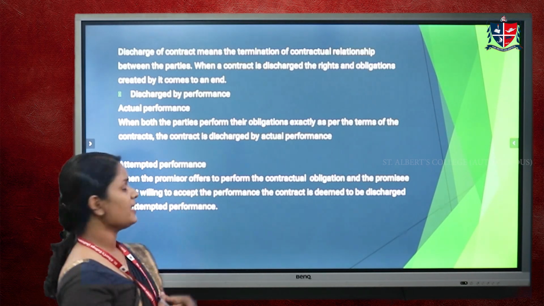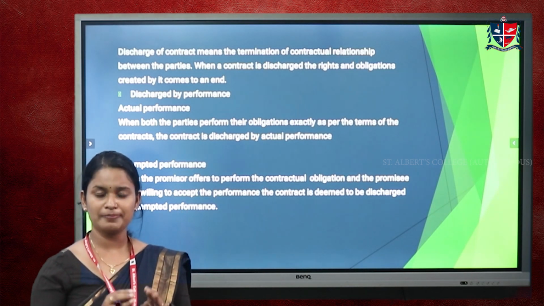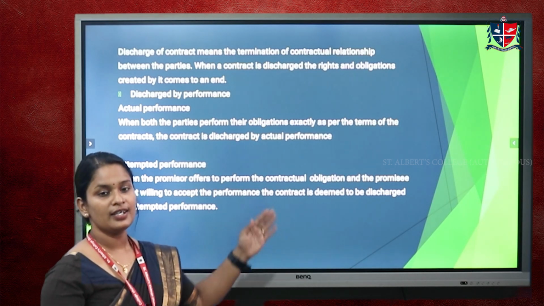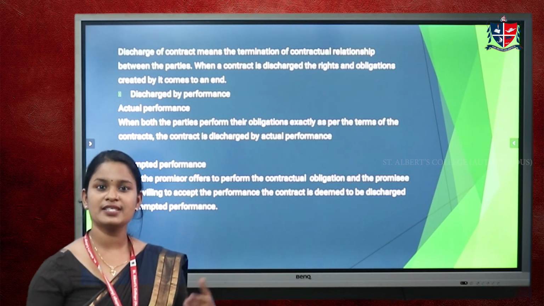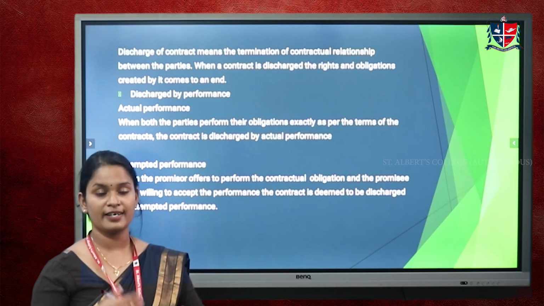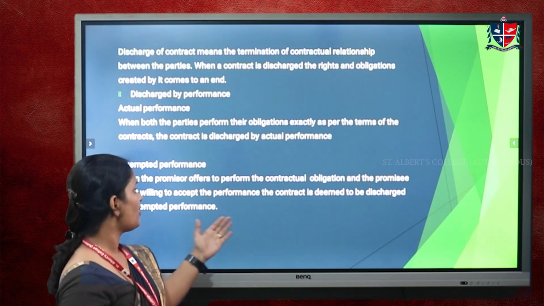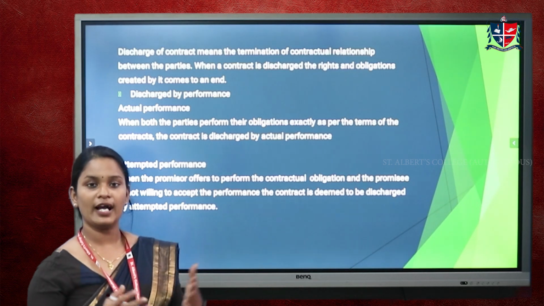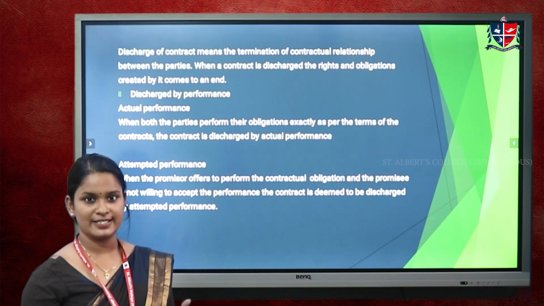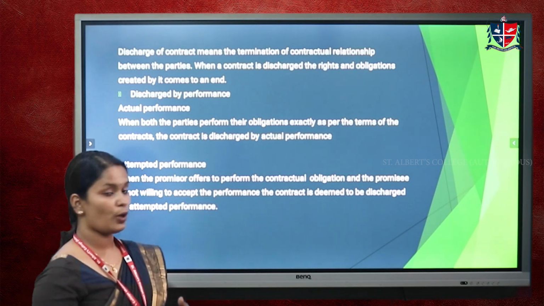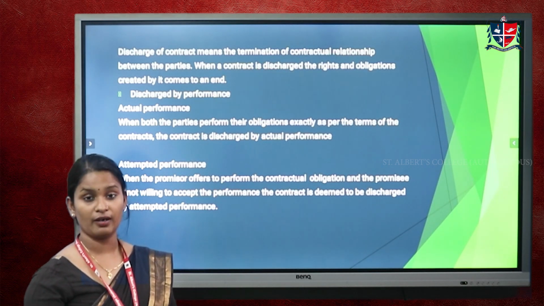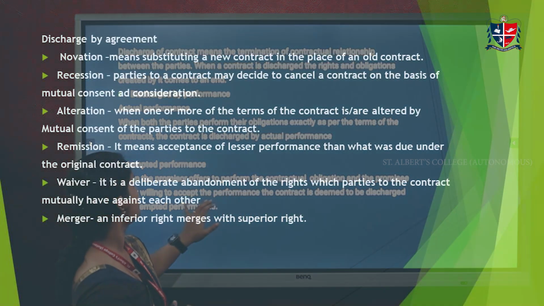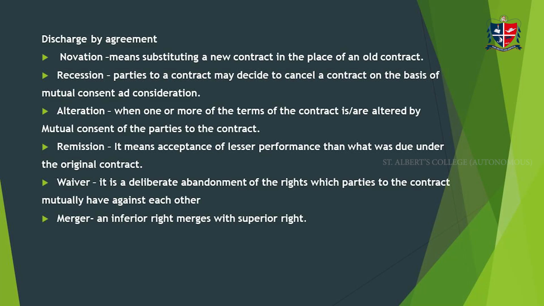The next one is attempted performance, which is slightly different. Here, the promiser requests the promisee to perform the contract, but the promisee refuses to perform. That is known as attempted performance. In law, attempted performance is also known as tender. So here also the contract is terminated and the contractual relationship comes to an end.